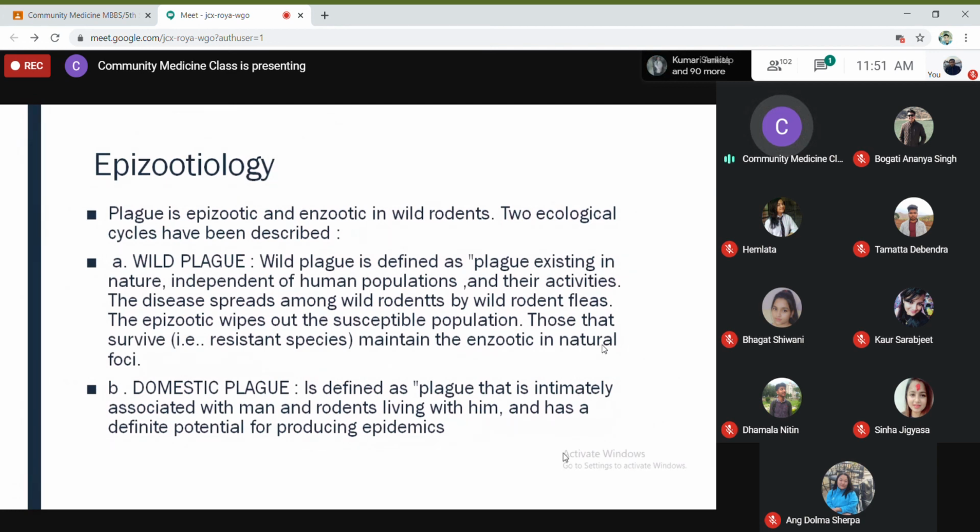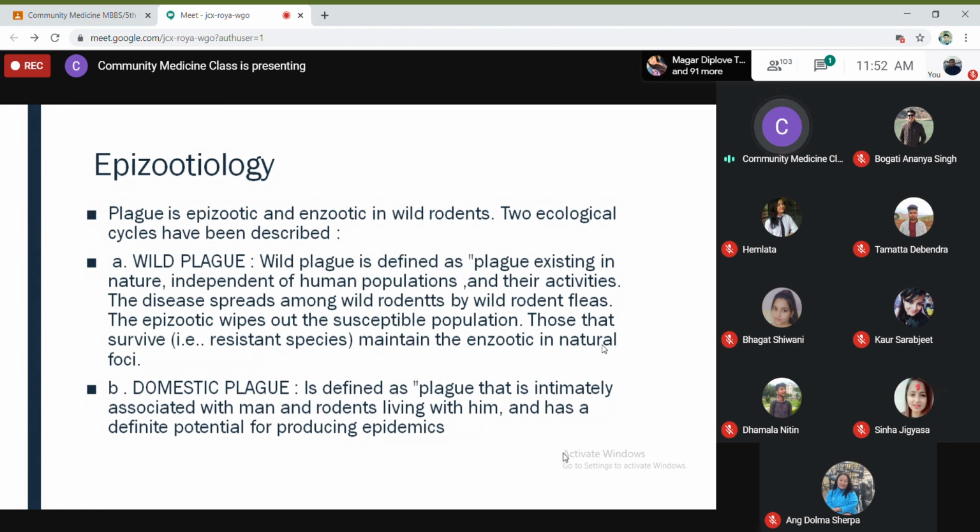But plague is epizootic and enzootic in wild rodents. In wild rodents, it can present as epizootic and enzootic. So what is wild plague? Wild plague is defined as plague existing in nature, independent of human populations and their activities, when the disease spreads among wild rodents by wild rodent fleas.